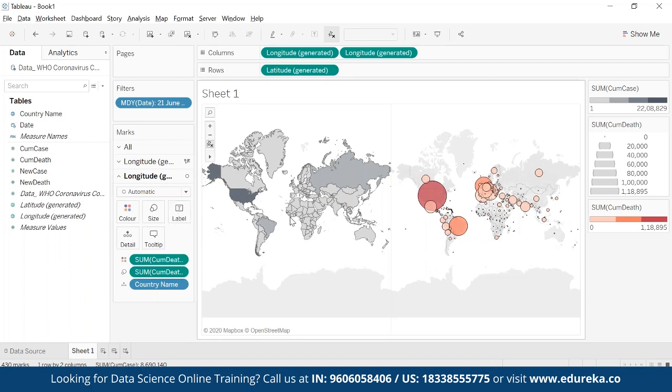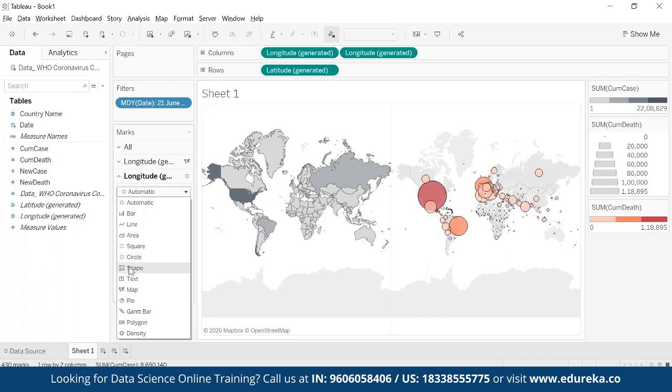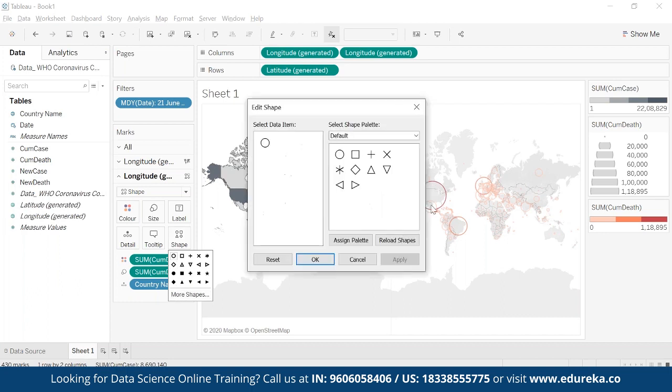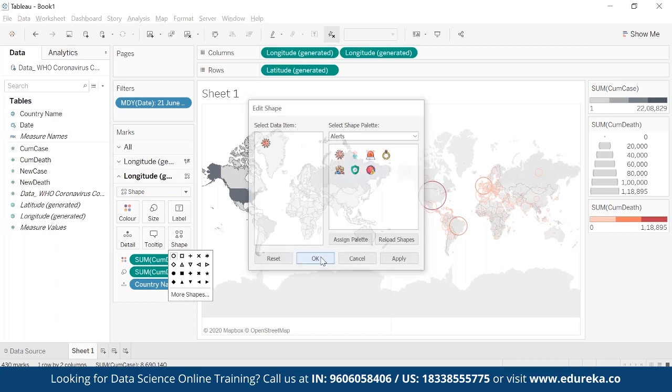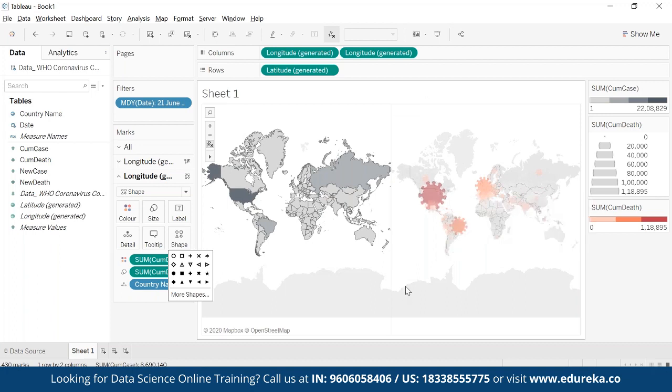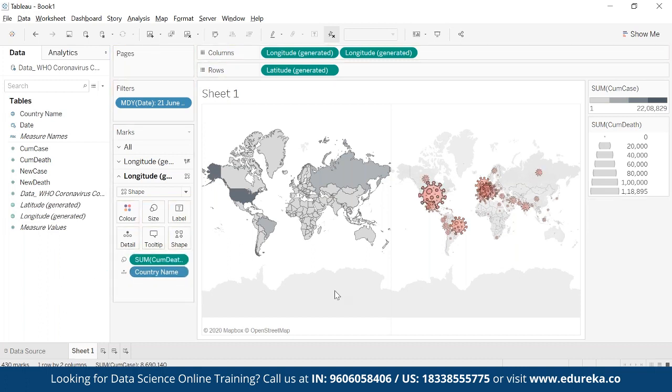Now, suppose I don't want the circle. I want something else. I want coronavirus shapes. I'll go to the shape here and click on more shapes, and here I'll click on this icon, right? You see this icon, which is a corona icon. Click on this, and now you can see that yes, it is giving me the shapes as well. And let's say I'll remove the color. So what will happen, it will actually show me the actual figure. So bigger the virus, that means more number of cases; smaller the virus, that means fewer number of cases.